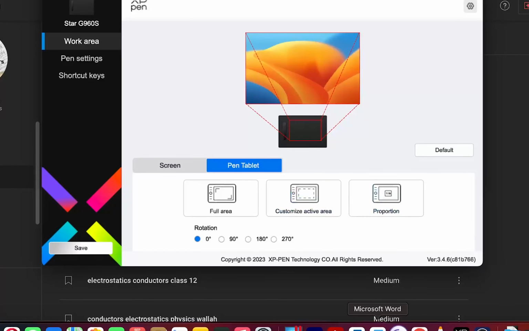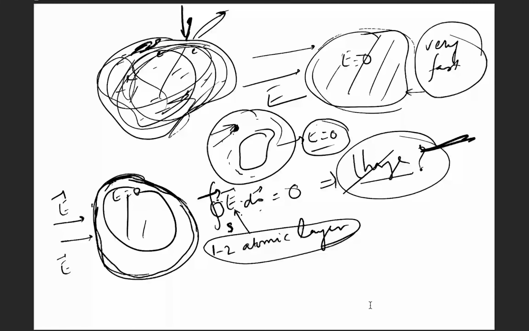Now what happens when we assume that there is some component of the field which is tangential to this surface? Let us say this is the conductor, and the electrostatic field has some component along this surface. It means that it will create a force on the electrons on the surface, and these electrons will again start to move to neutralize this electric field.